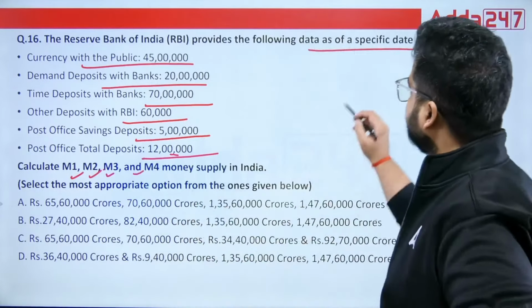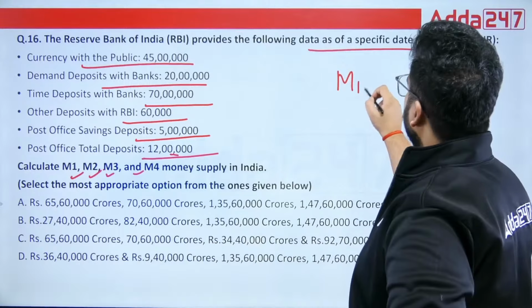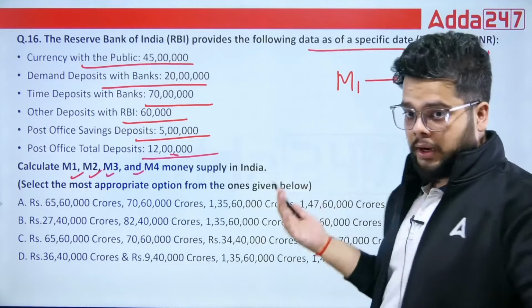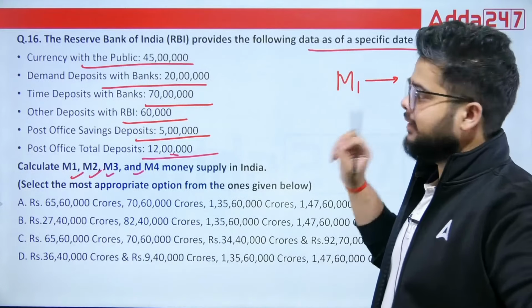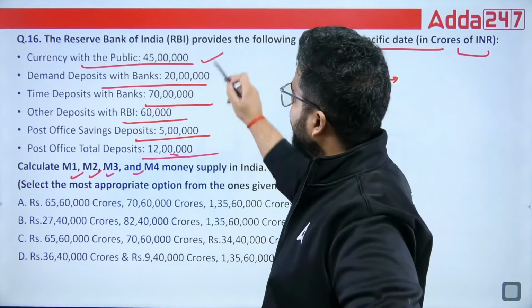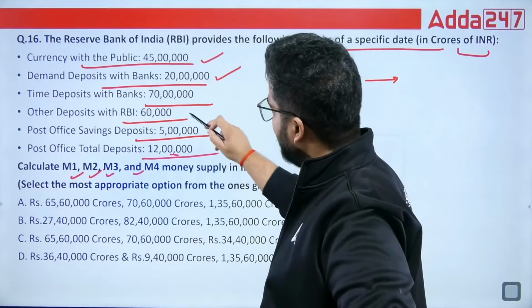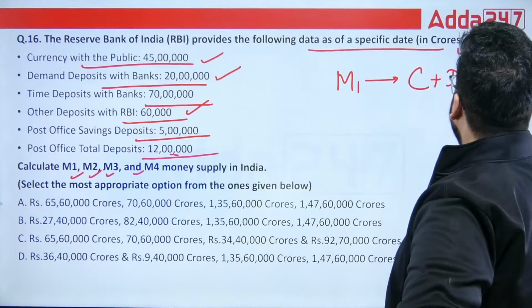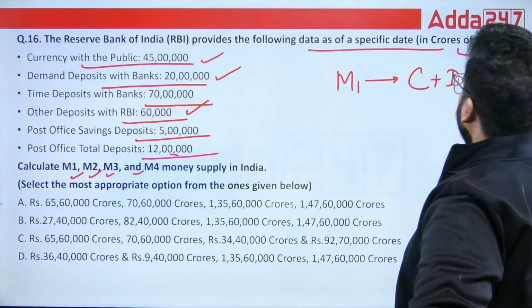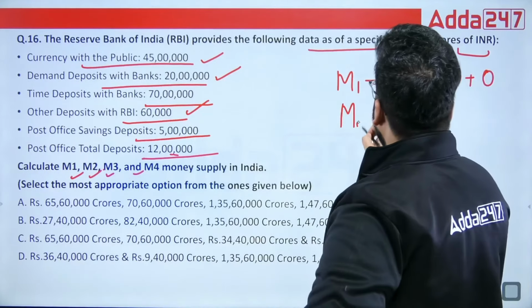Always remember, whenever there is a question of M1, you should know the formula. The rest you can directly decipher from M1 itself. So M1 is currency with public plus demand deposit plus other deposits with the RBI. M2 will be equal to what?